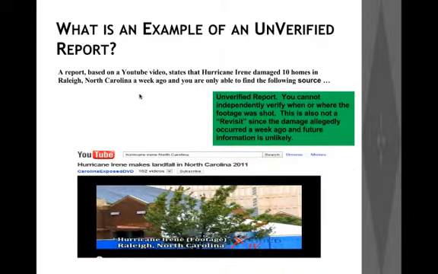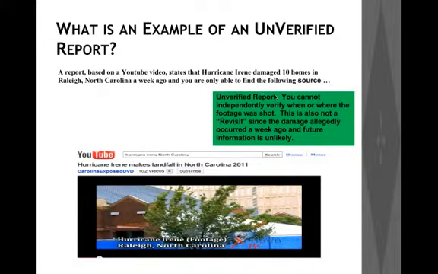Here's an example of an unverified report. This report is based on a YouTube video which states that Hurricane Irene damaged 10 homes in North Carolina a week ago. And in this case, we are able to find only this YouTube video below, and we can't find any other source which can corroborate the fact that 10 homes were damaged in North Carolina.